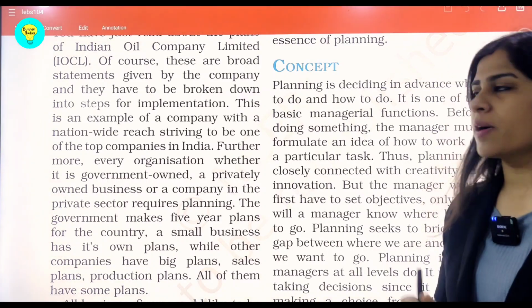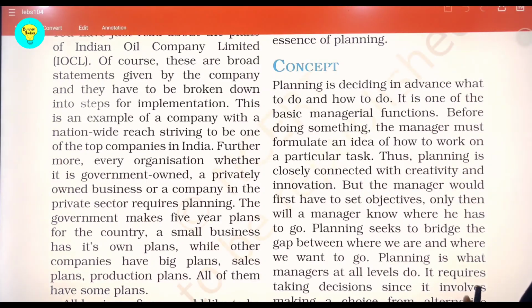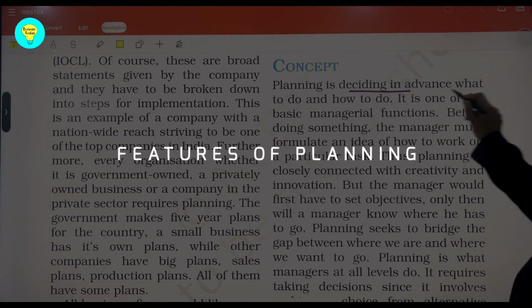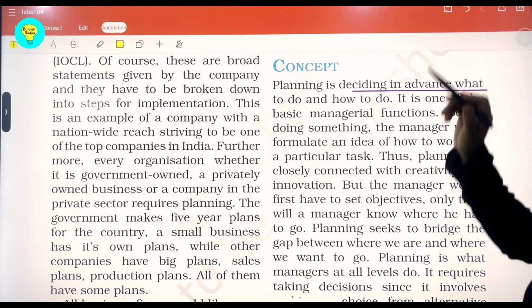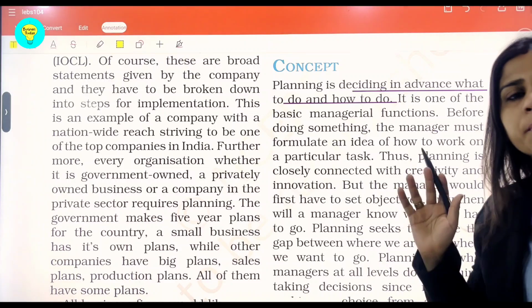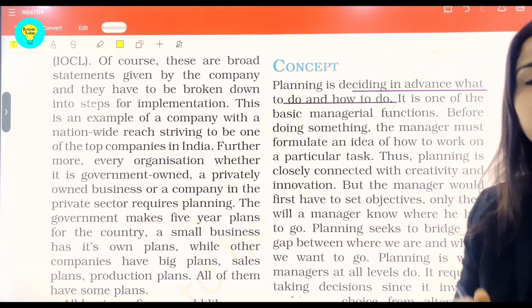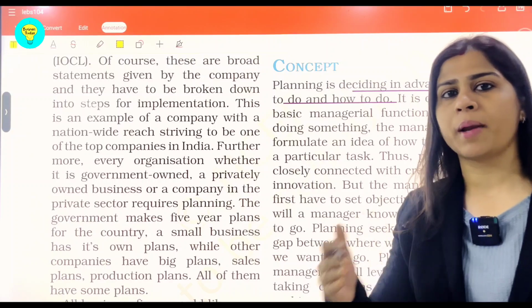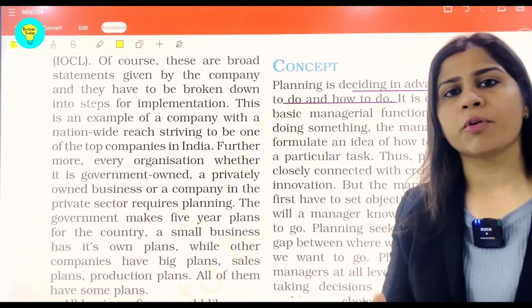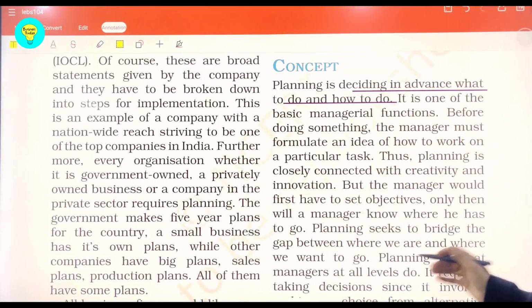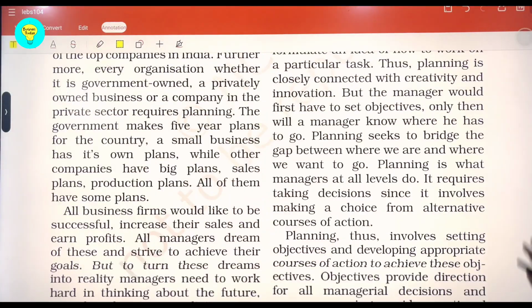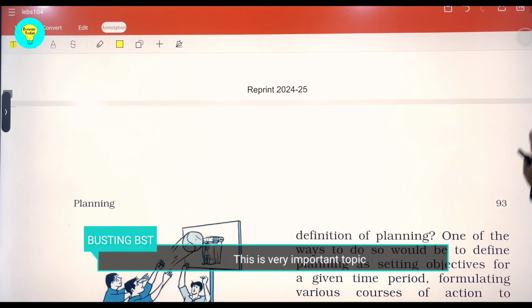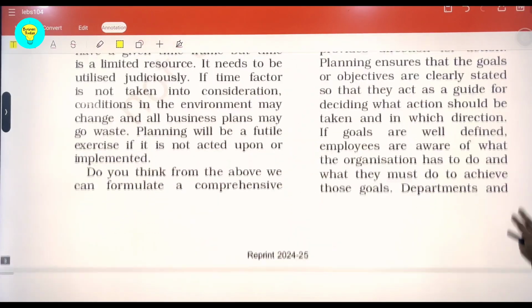So students, as far as the concept of this topic is concerned, planning is always deciding in advance what is to be done and how it is to be done. Such is the importance of this topic, the very first and foremost function, that it is commonly said that failing to plan leads to planning for failing. So it is very important, and when we see further, let's begin with the features it carries.